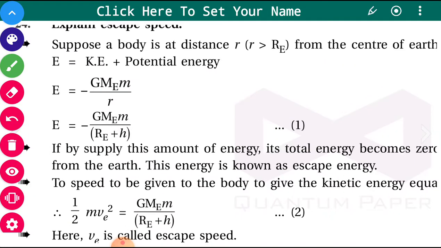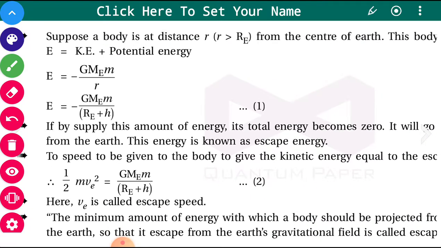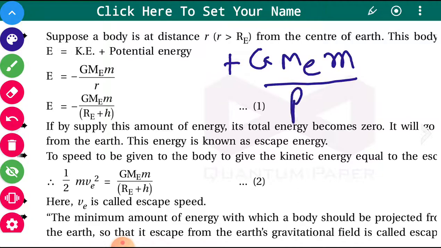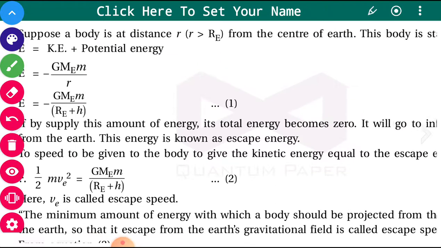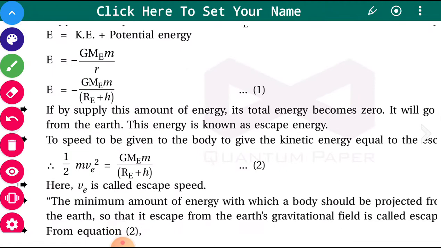Now if you are supplying energy from outside, a positive amount of energy, positive GMe m upon Re plus h, that you are giving to the object from outside, and this energy is in the form of kinetic energy, then the total energy becomes zero, and the object will go to infinite distance from the earth.